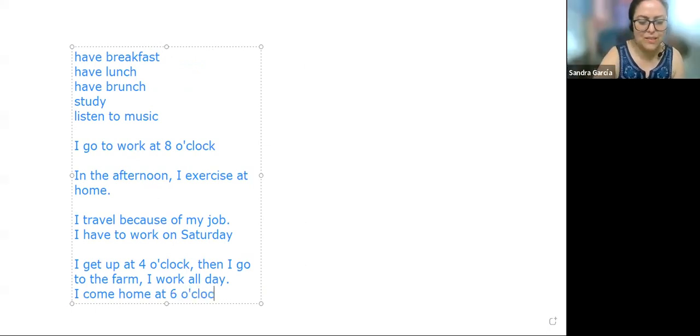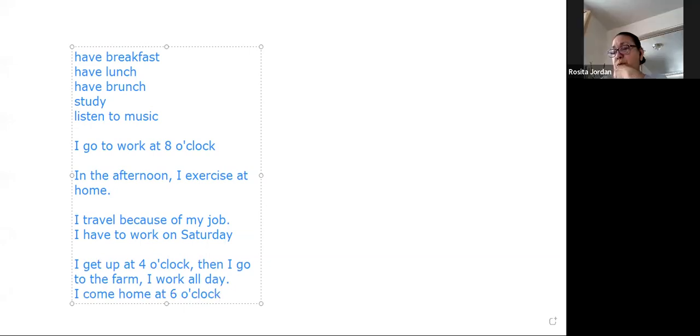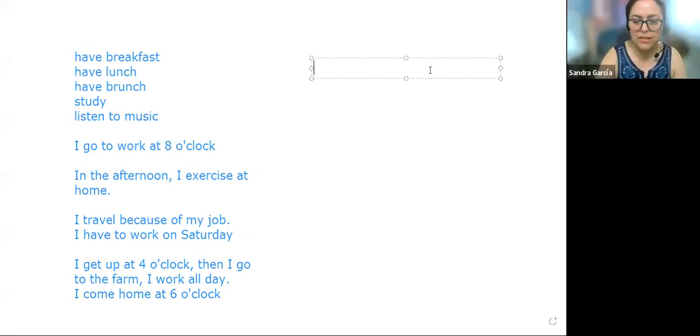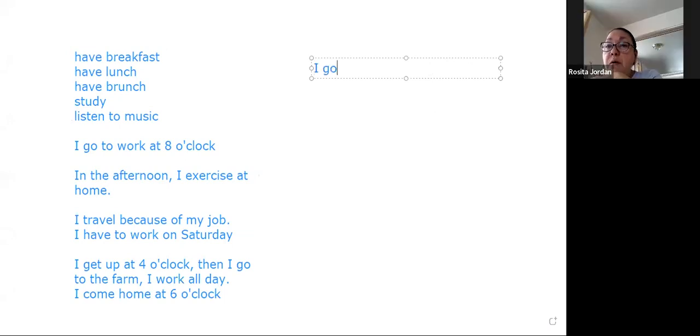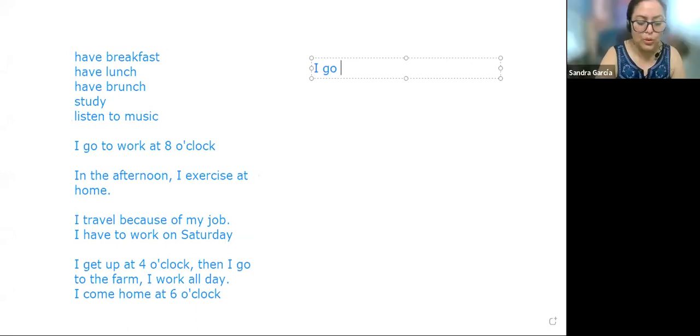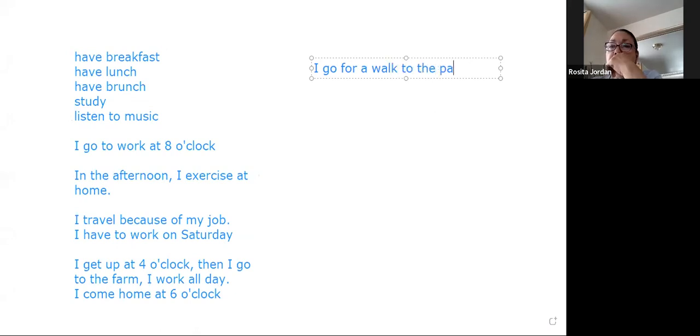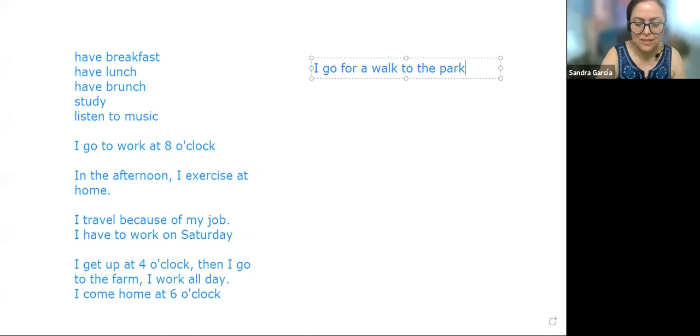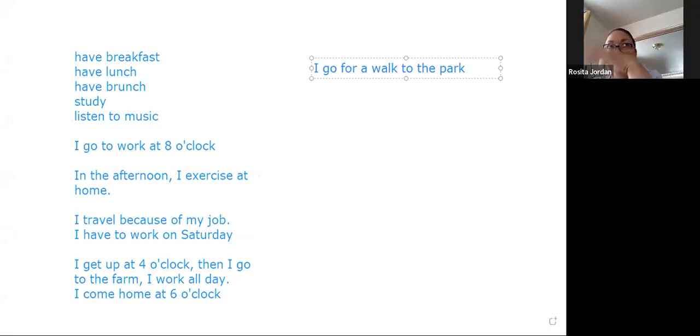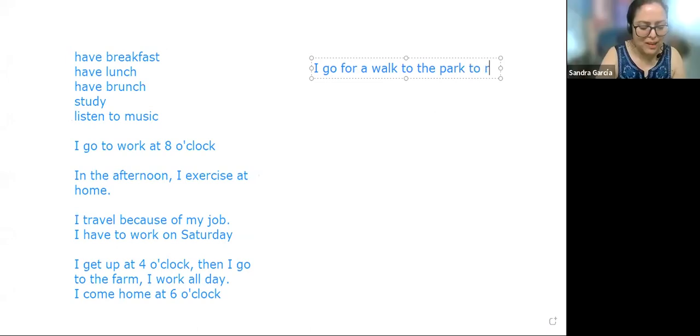What are your daily activities? I go to the walk in the park at noon because of my relax. So you go to the park. Ajá. Caminar. You go for a walk. You go for a walk to the park. Okay. And what else? Because of my relax. Okay, to relax. To relax. So take a look at this.